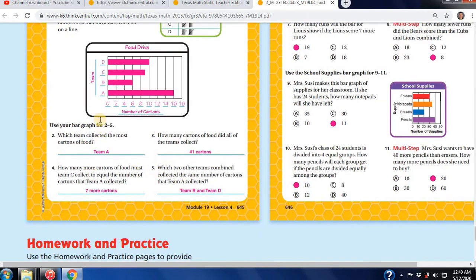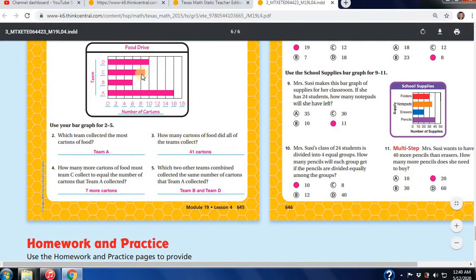Which team collected the most cartons? Which is the longer one? Team A. How many cartons of fluid did all the teams collect? If we add all of these, 16, 6, plus 9, plus 10 gives us 41.